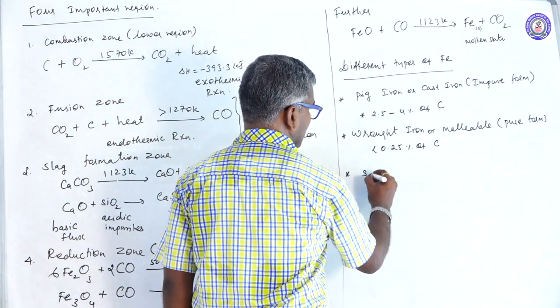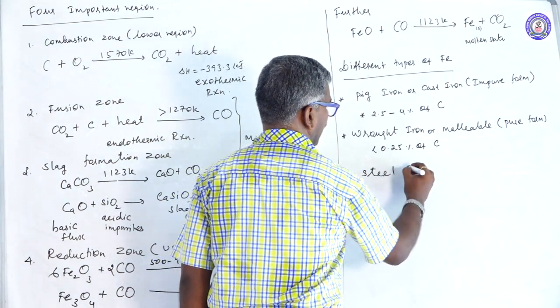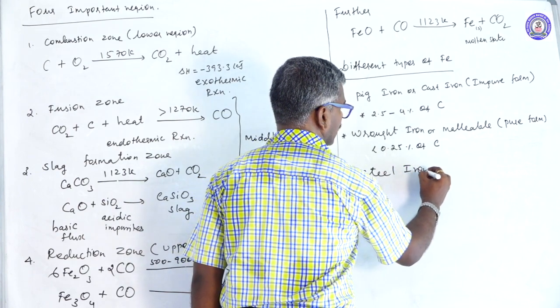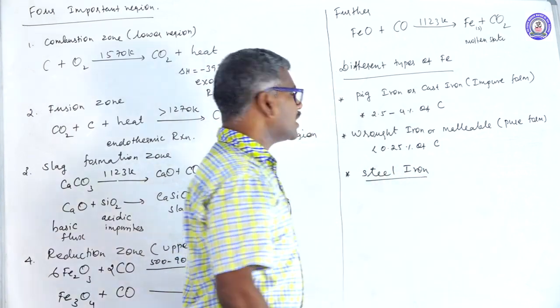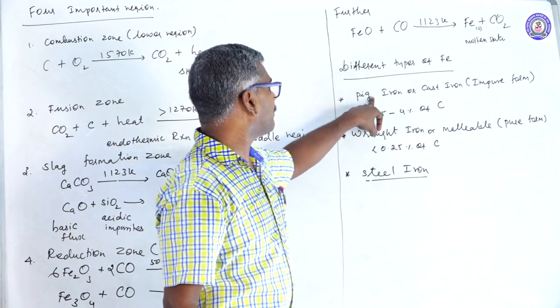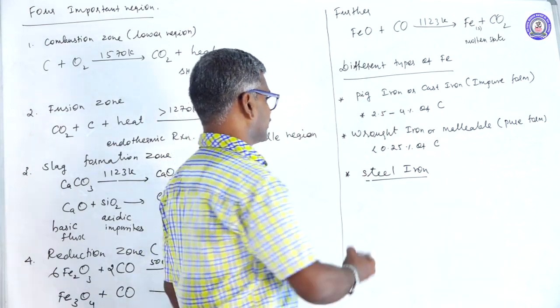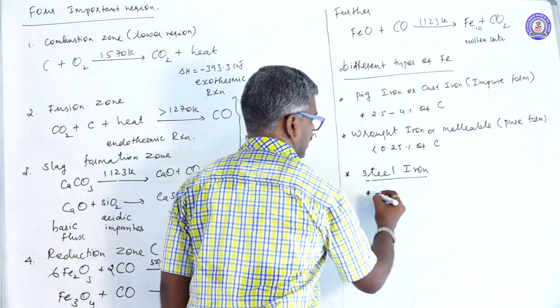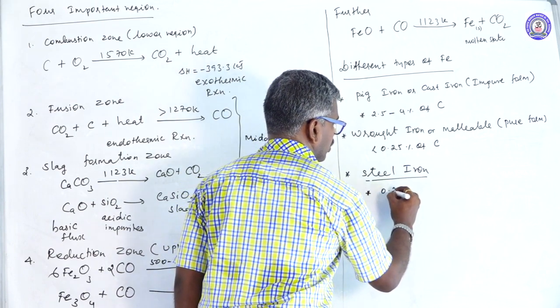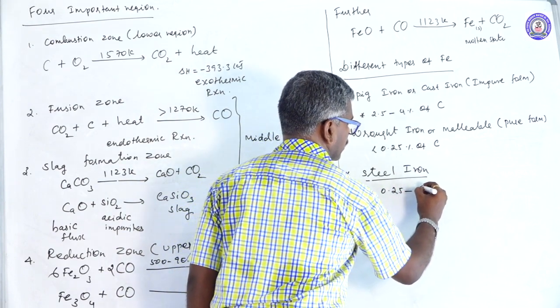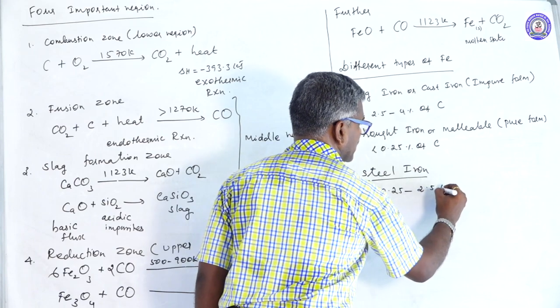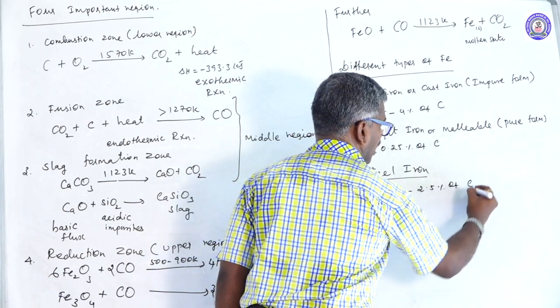Next one is steel. Steel lies between pig iron and wrought iron, that is 0.25 to 2.5% of carbon.